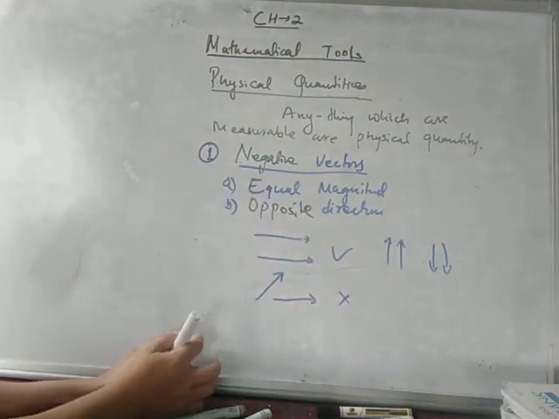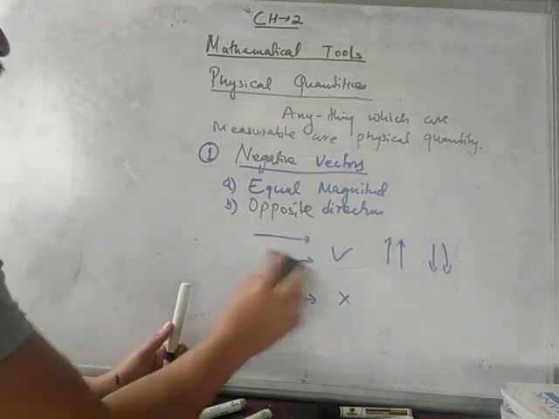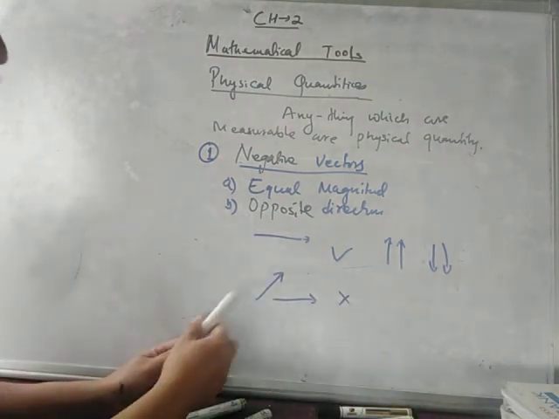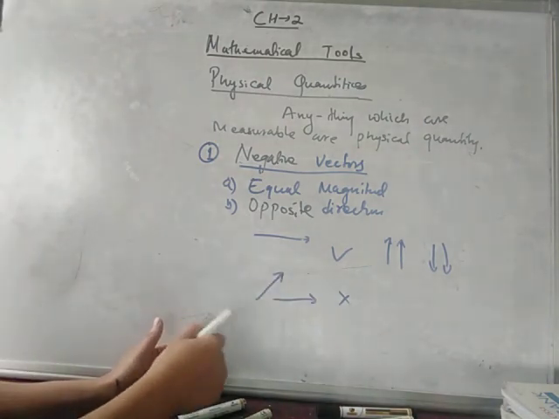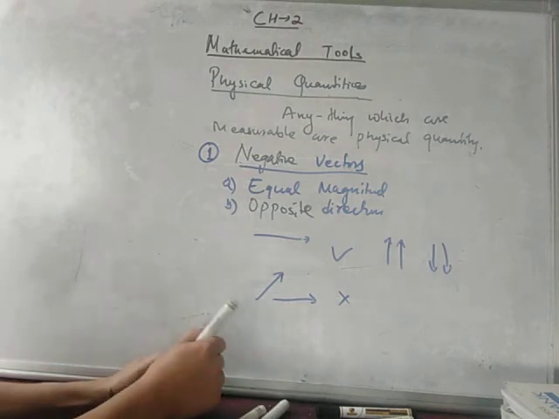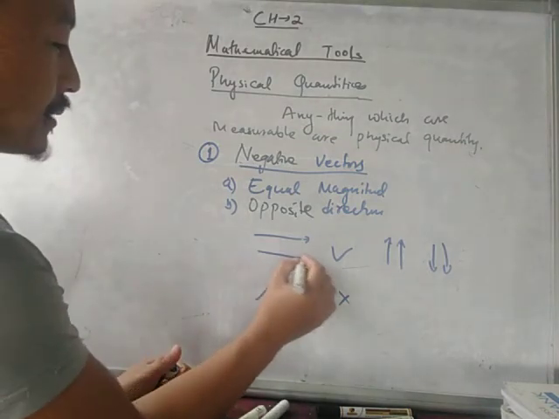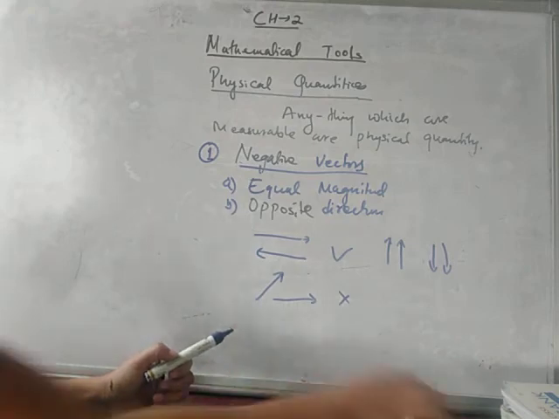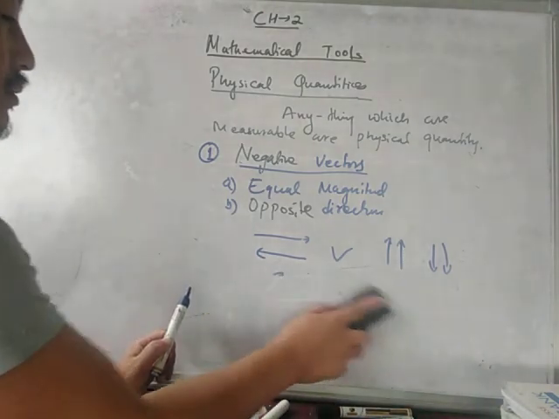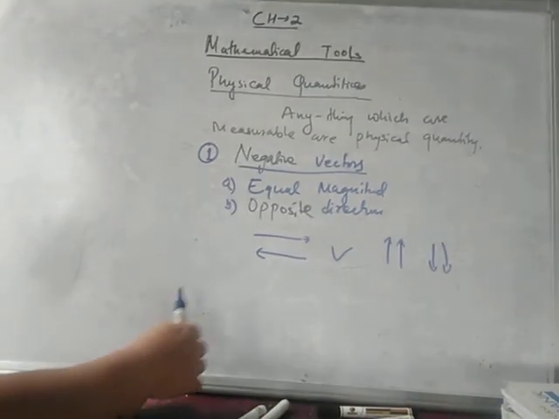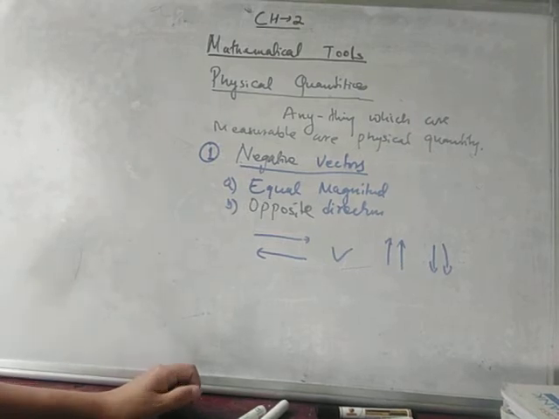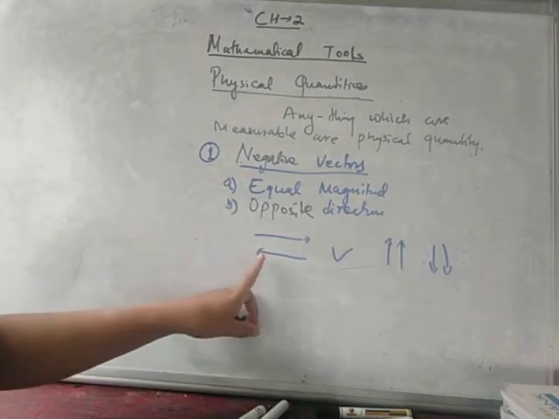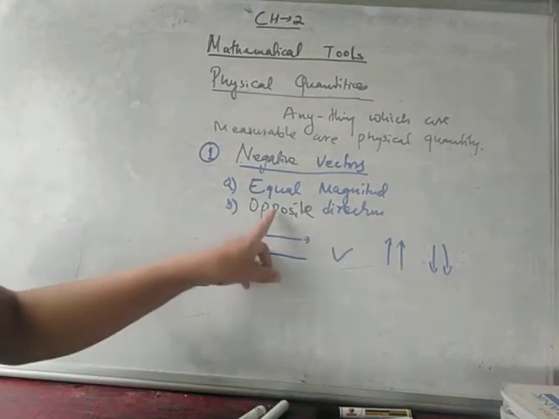So this is your negative vector, equal in magnitude but opposite in direction.